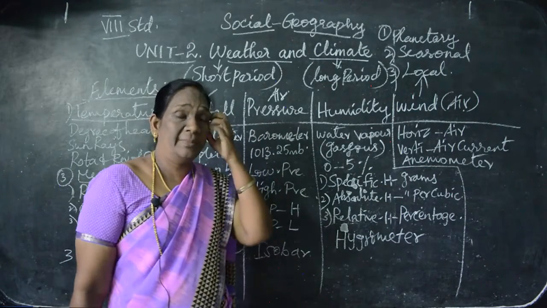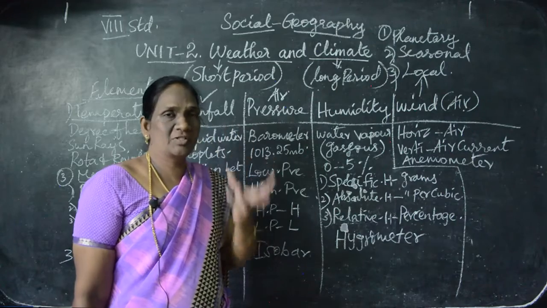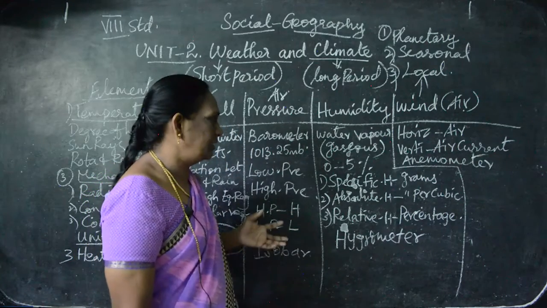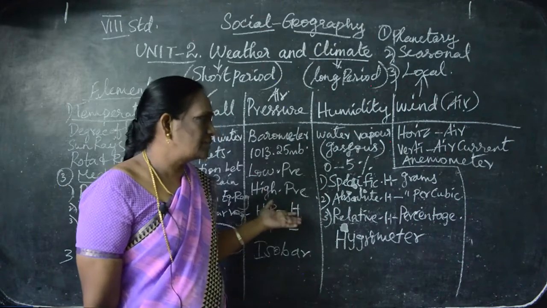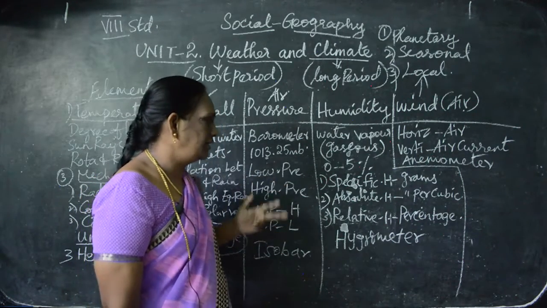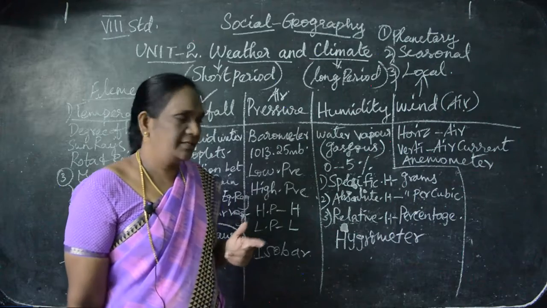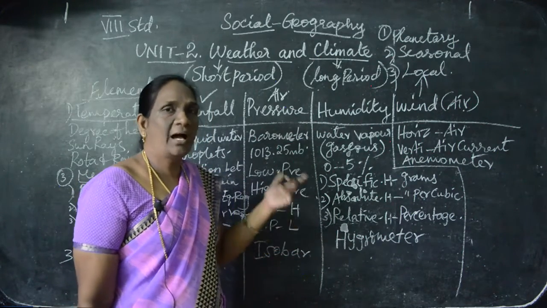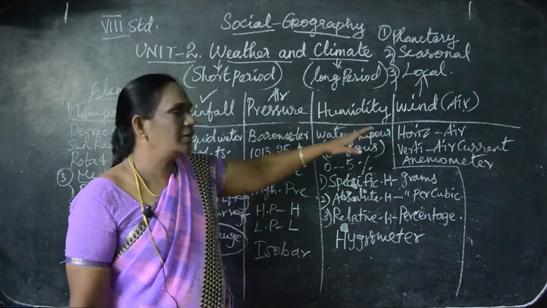And the fourth one is humidity. Humidity is the water vapor; the water vapor in gaseous form is called humidity. Understand? There are three types of humidity: specific humidity, absolute humidity and relative humidity. The instrument which measures humidity is the hygrometer. And the last one is wind.